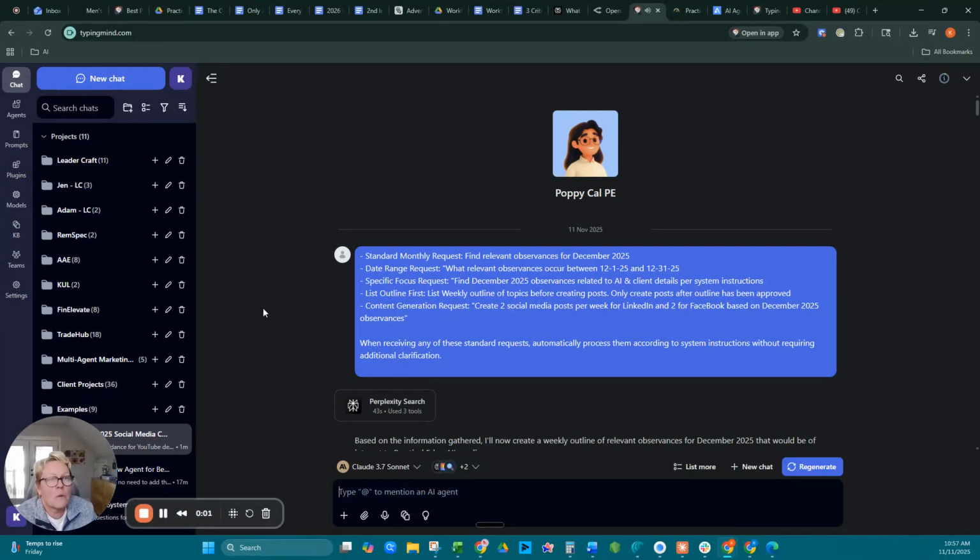Okay, here is our quick AI use case for the day. This is called PoppyCal, which is a tool to help me find calendar observances, primarily for social media posts when I need to help fill the calendar. I had one main PoppyCal that I would feed in different client information, but I decided to customize a PoppyCal per client and include some of the basic information in the system instructions instead of the knowledge base.